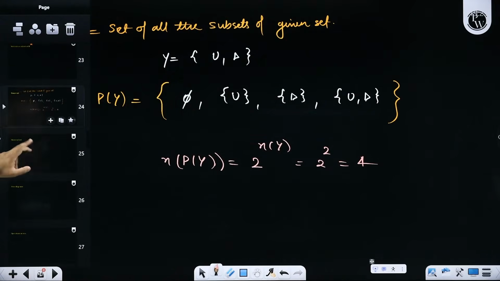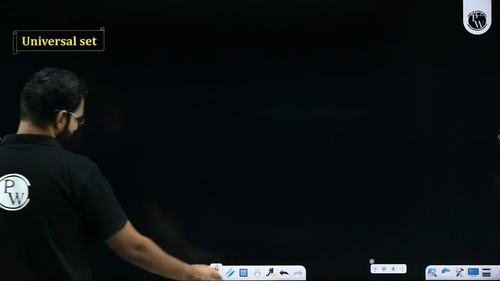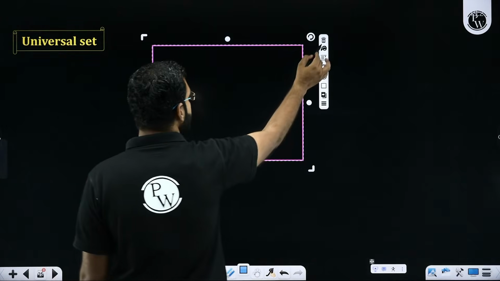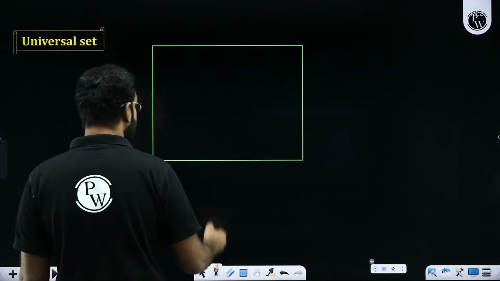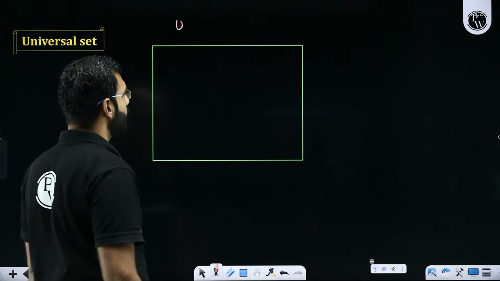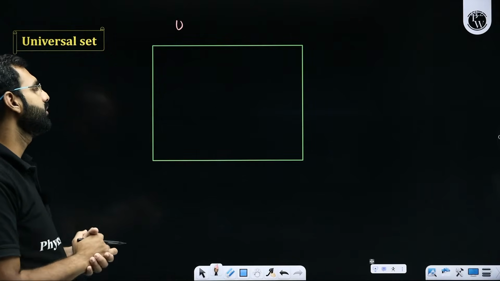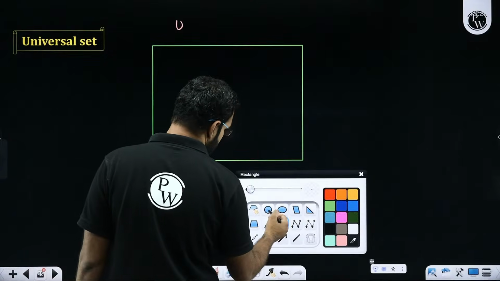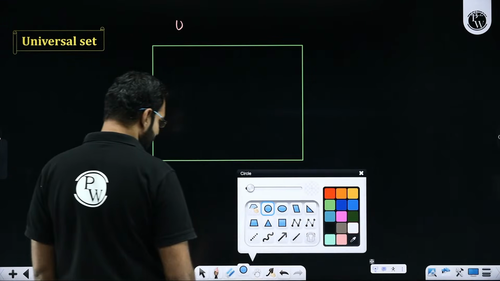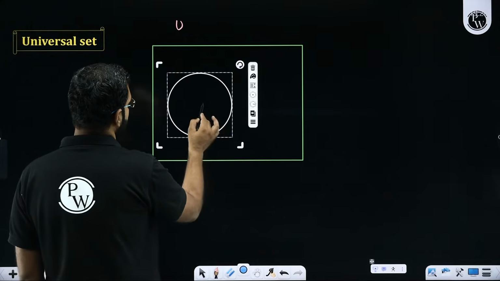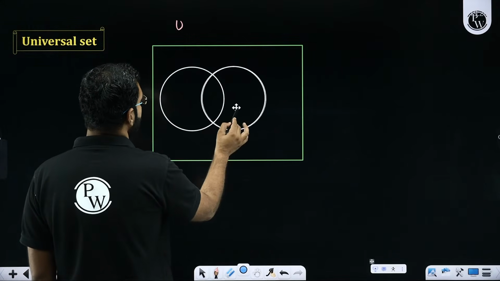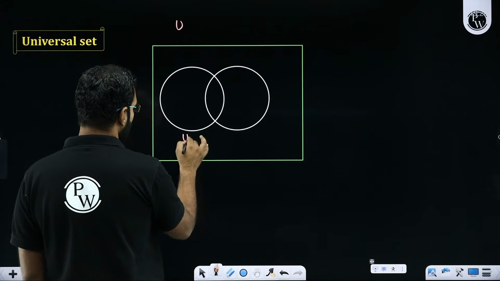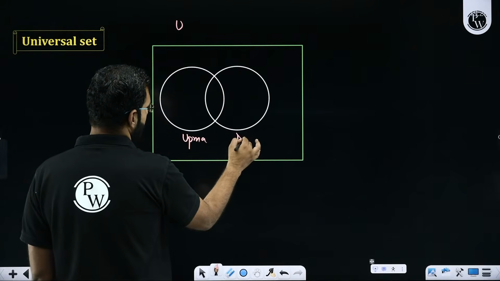With the concept of power set, let's go to the concept of universal set. Let's say I take you to the concept of universal set with this statement: let's say this is a set, which I'm calling the universal set. In this universal set, I am writing all the students of our class. Now I categorize you based on two categories, where some students like Upma and some students like Dosa. So I'm categorizing students of our class into two categories, whether you like Upma or you like Dosa.